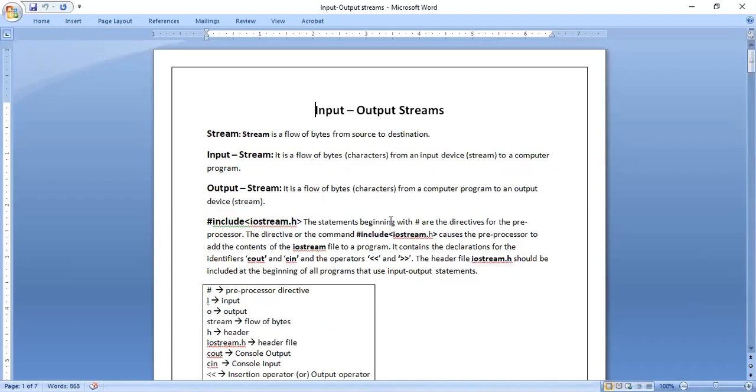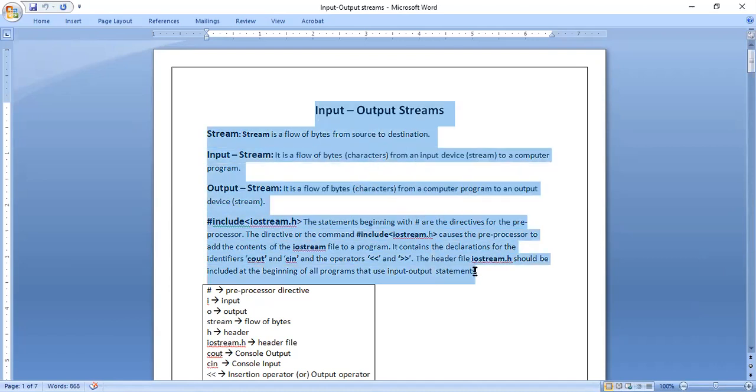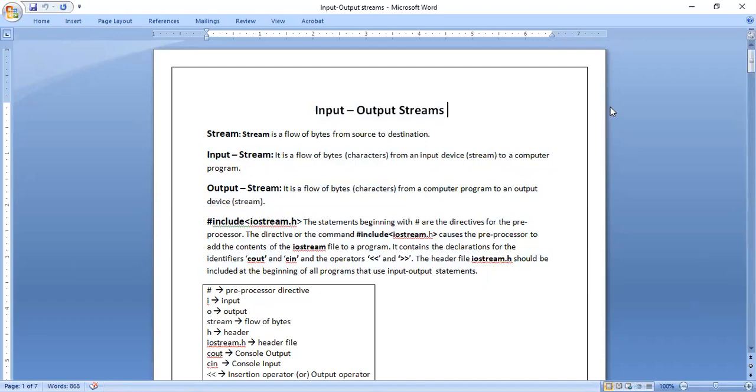To learn C++ programming, that is object-oriented concepts, before we go to object-oriented concepts we should know about input-output streams, because IO operations exist for all programming languages. IO operations means input-output operations. We can call it input-output streams, input-output statements, or input-output operators.